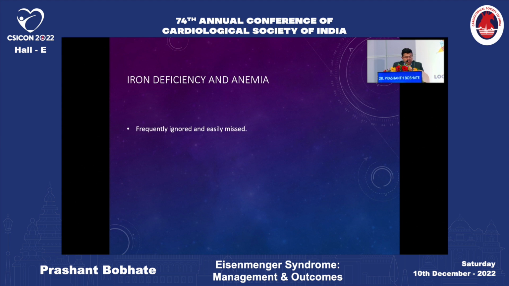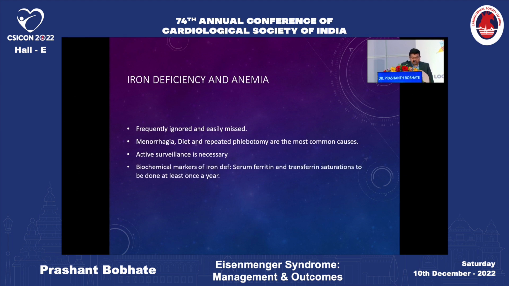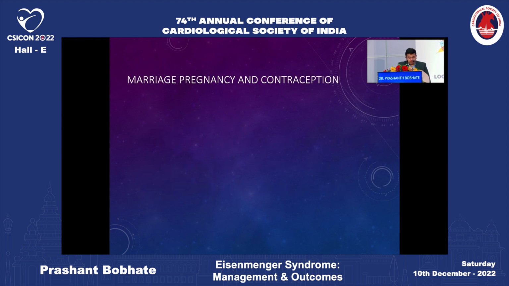Iron deficiency anemia is frequently ignored and missed, and because they are very, very blue and there is high hemoglobin, we tend to ignore this very, very important part of management in Eisenmenger syndrome. The causes of this could be menorrhagia, diet, and repeated phlebotomy are the most common causes. And active surveillance is necessary in patients with Eisenmenger syndrome, with biochemical markers such as ferritin, transferrin levels to be done at least once a year. Oral iron and folic acid supplements help treat and prevent iron deficiency anemia in these patients.